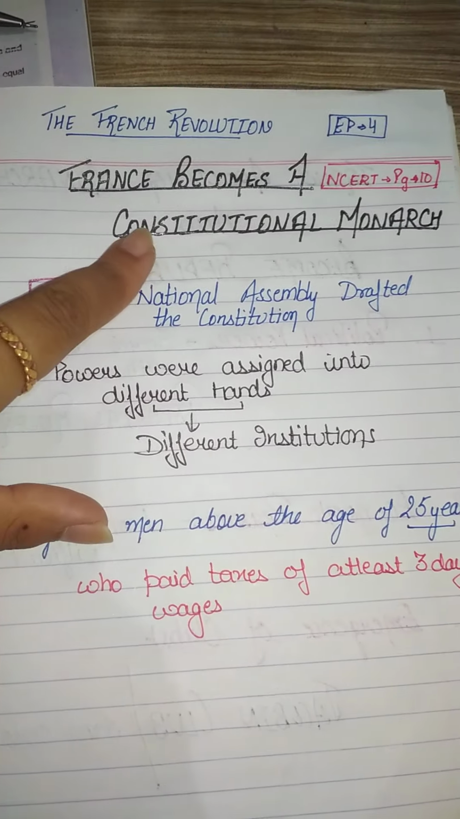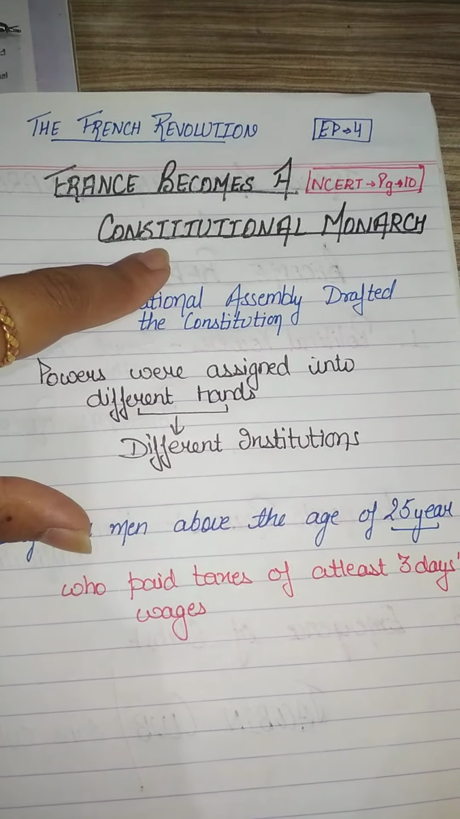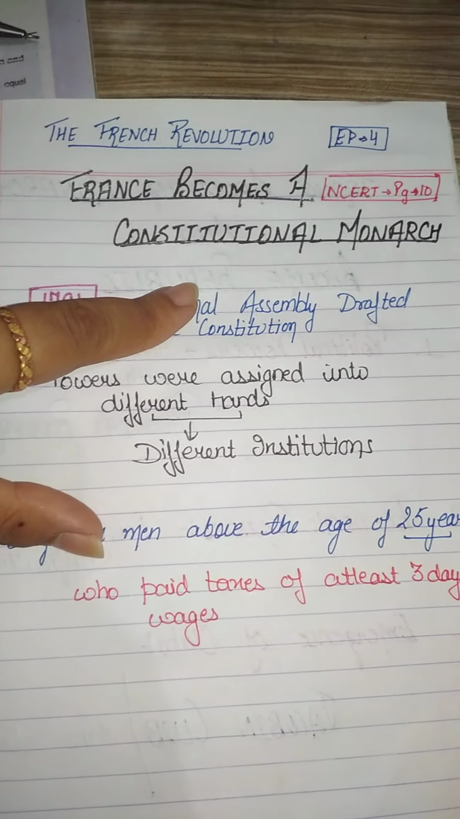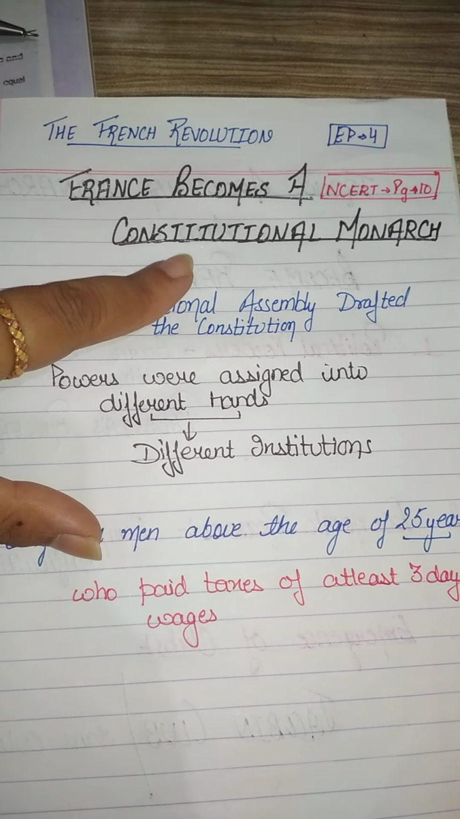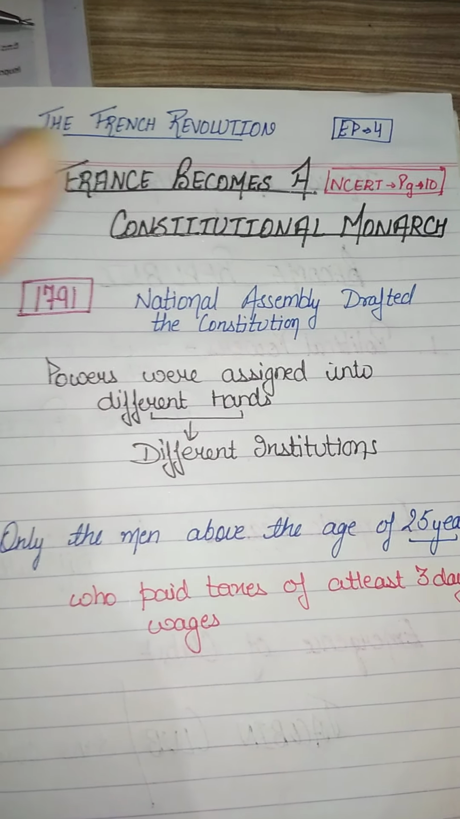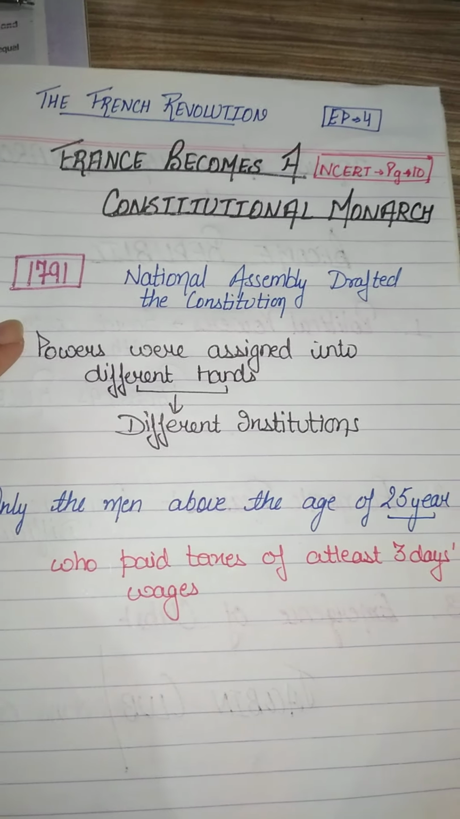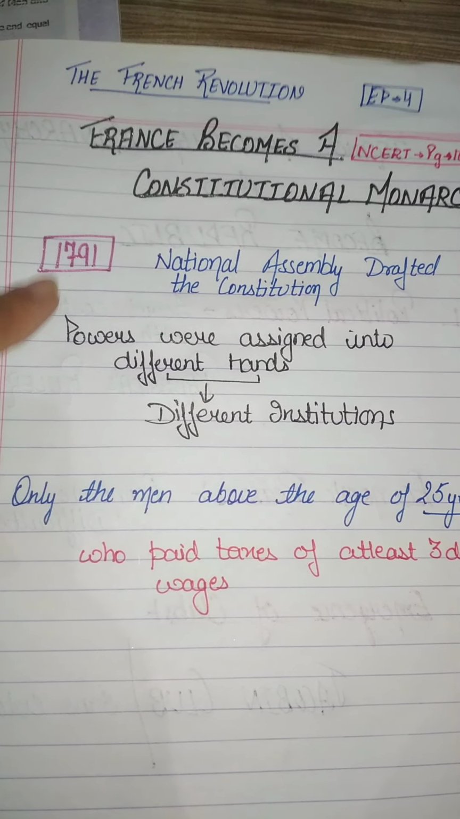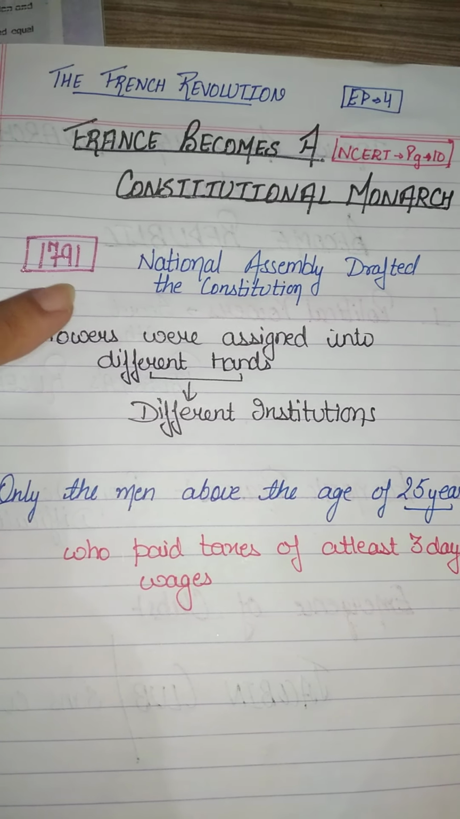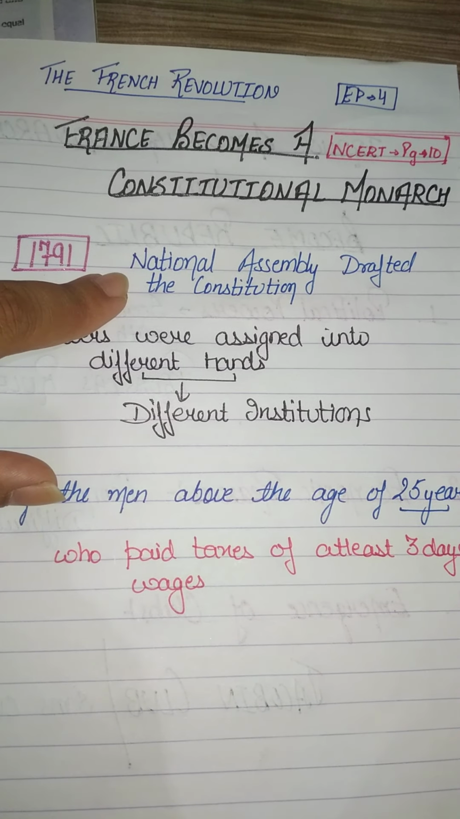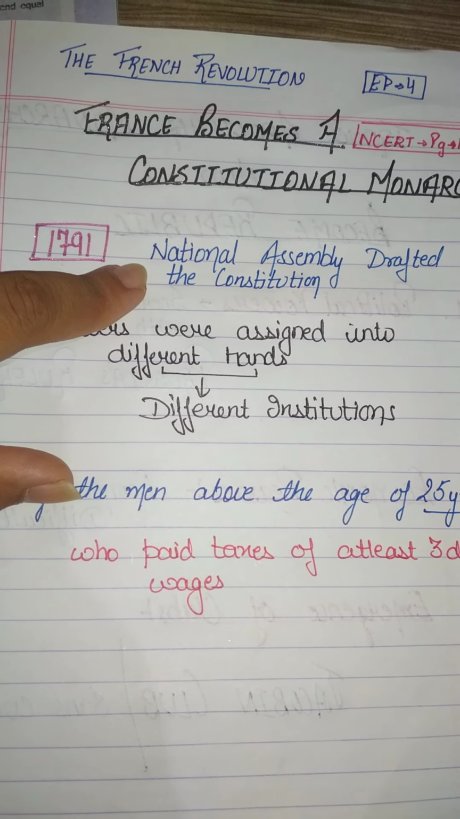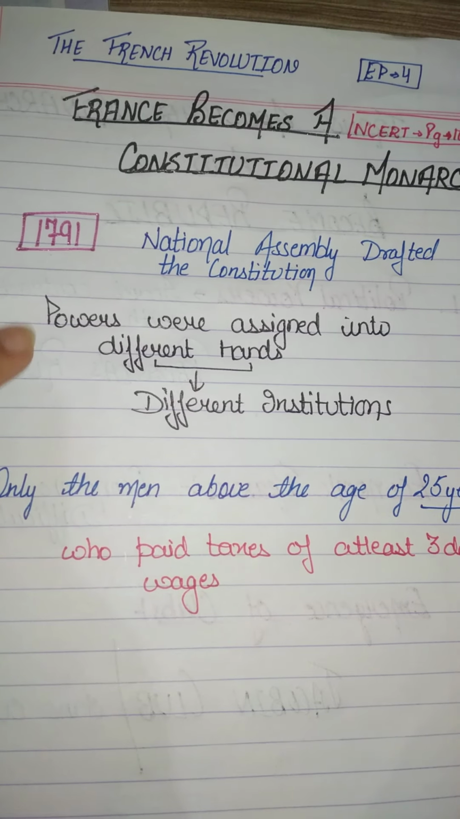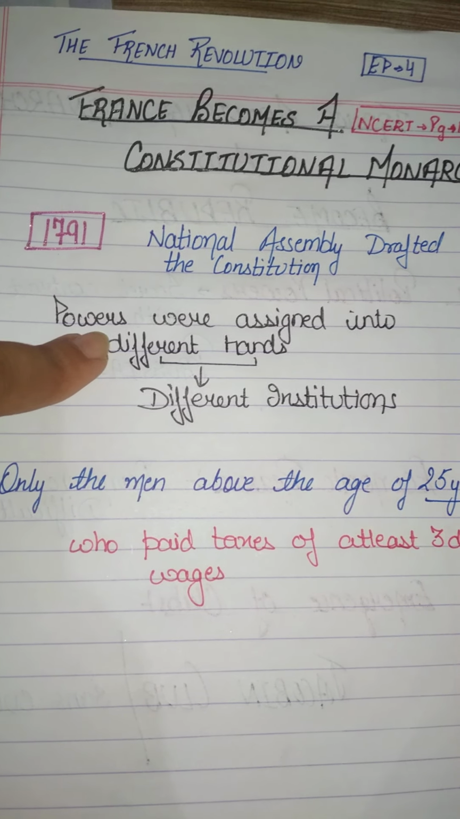As you can see, constitutional monarchy means that the monarchy system was still there, but it was working according to the constitution, and this constitution was drafted in 1791. The constitution was drafted in 1791 by the National Assembly, and in this constitution they gave the powers into different hands.